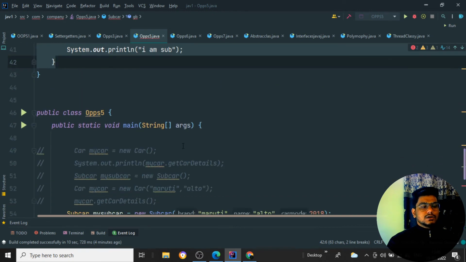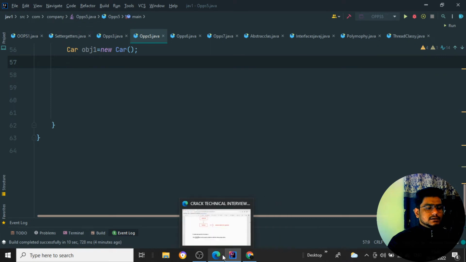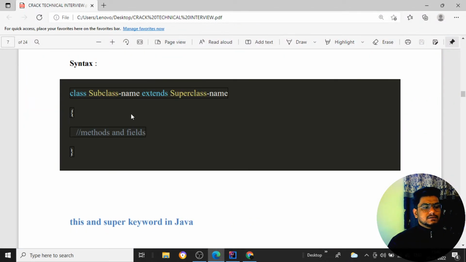This is how the concept of inheritance works inside any programming language. It is the same in Java or Python, all of those. So this is how it works, and I hope you have understood. With this, the class name is specified, and the superclass is explained as being extended by the particular subclass.